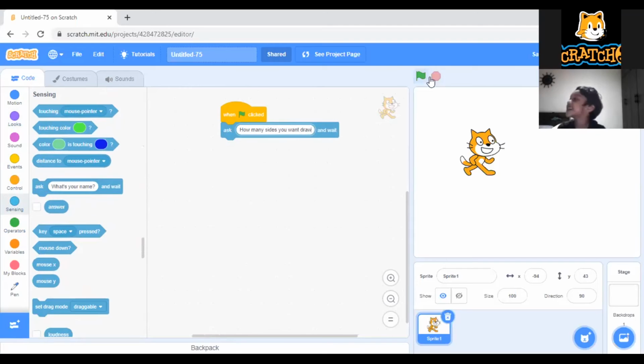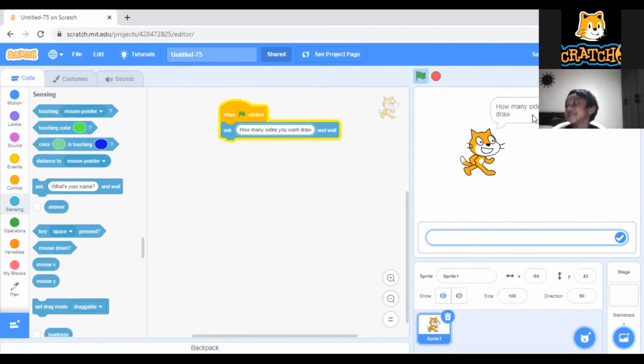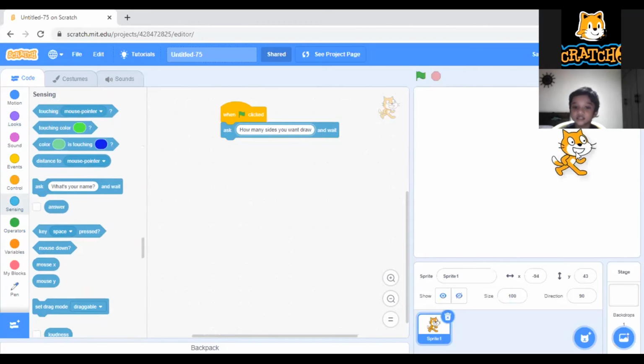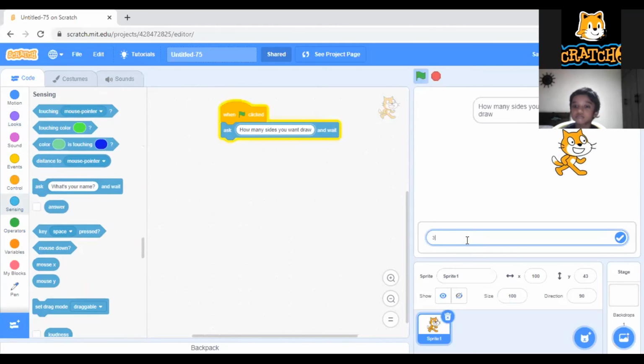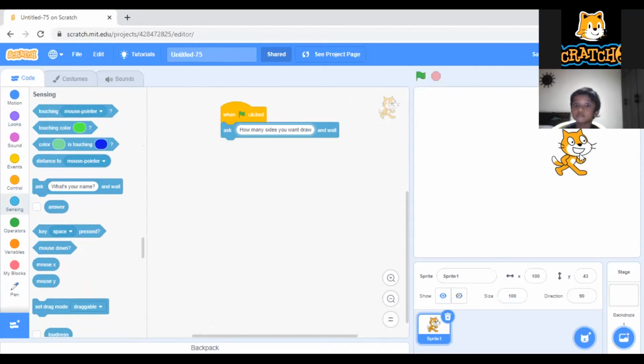If you give 2 and enter, it will draw one line. If you give 3 and enter, it will make the triangle. So we will make this application.